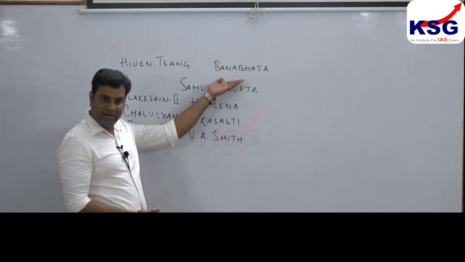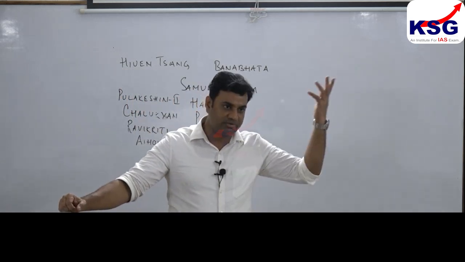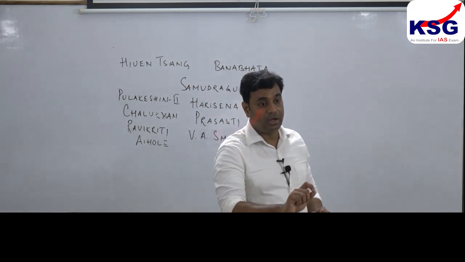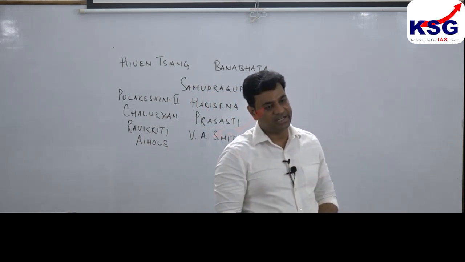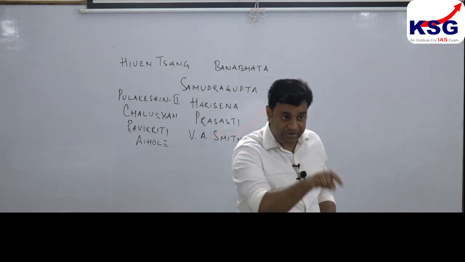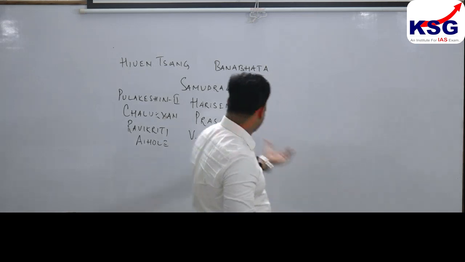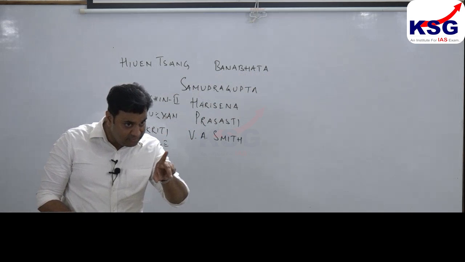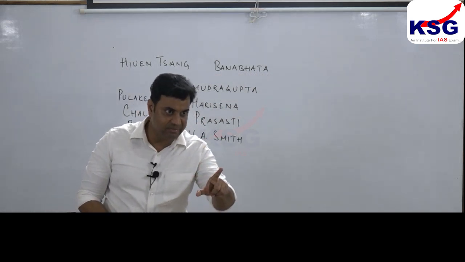But privately, court poets began to write their accounts, and in the Harshacharita written by Banabhatta, he has glorified the master. In order to hide the weaknesses of his master, he has written that Harshavardhana defeated a large number of rulers of North India, but could not defeat Pulakeshin II. That is giving a shadow to his weaknesses. But the reality is, he was not able to defeat Pulakeshin II. He himself got defeated by Pulakeshin II. That is clearly written by Ravikirti in the Aihole inscription. So you need to understand the relative merit, clear? Why are inscriptions the lifeblood of history? Because they are a public message given by the ruler and the court poet.